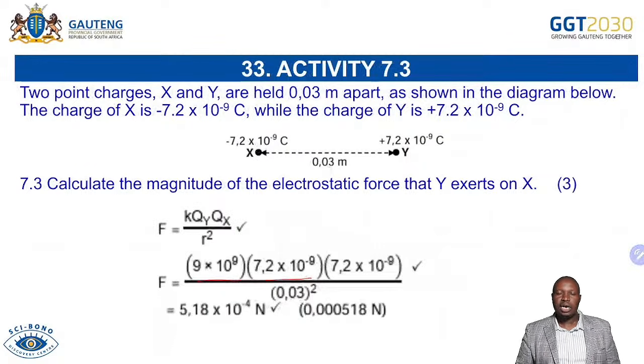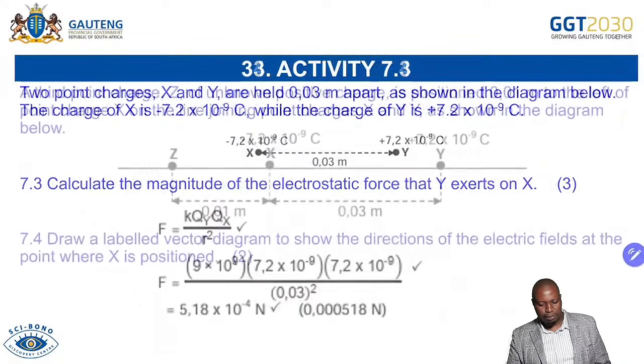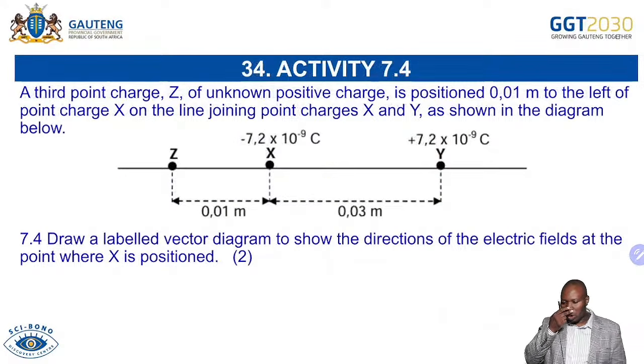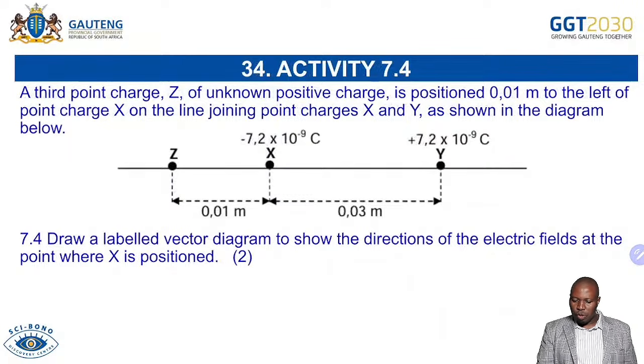Then use the calculator. Calculate. Don't make mistakes. Practice makes perfect. Draw a level vector diagram. So you can be expected here. They're saying we are going to bring a 3rd point charge. Remember, we're bringing X and Y. They're bringing the 3rd one of unknown positive. Oh, this one is positive.